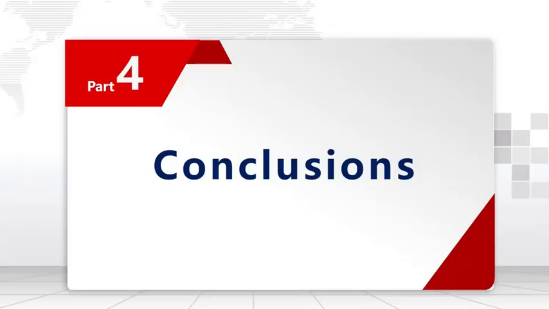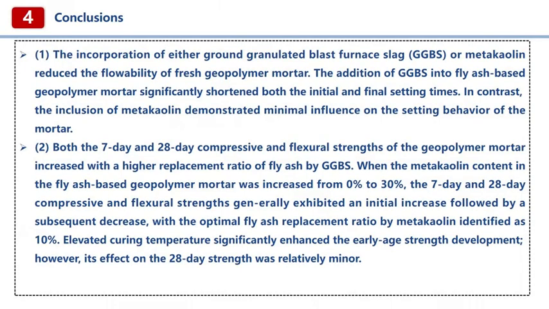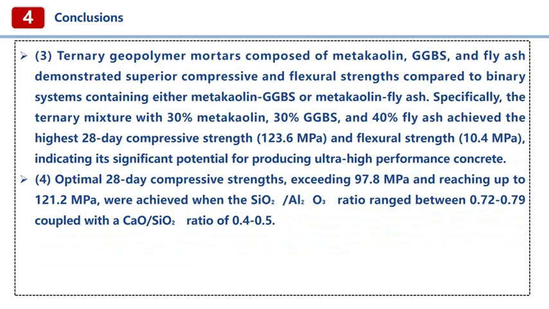Part 4. Conclusions. In conclusion, our study delivers 4 key messages. 1. For workability, metakaolin severely reduces flow, while slag is crucial for achieving practical setting times. 2. For strength, slag is a primary driver. Metakaolin alone in a fly ash system is suboptimal, but in a ternary system, it enables powerful synergy. 3. The optimal system is the ternary mix F40G30M30, which achieved a peak strength of 123.6 MPa under heat curing, demonstrating clear potential for ultra-high performance concrete.